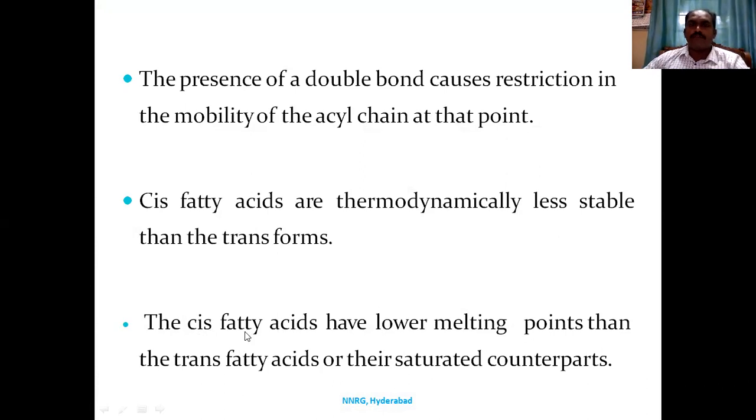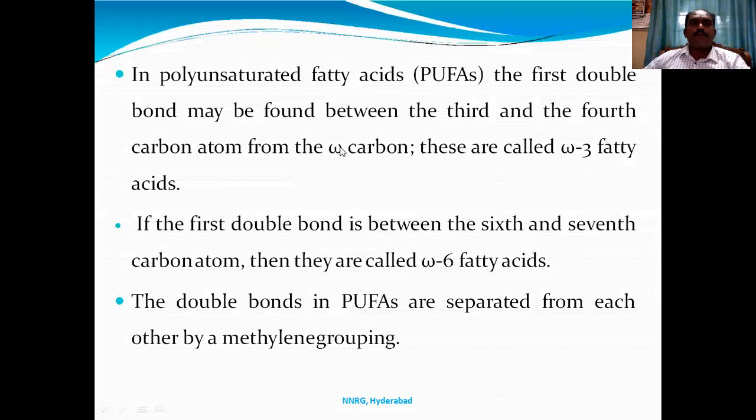a non-uniform, disorganized structure, and that is the reason the melting point is lower. Whereas in trans fatty acids, the structures are organized and straight, and they have high melting points. In polyunsaturated fatty acids, the first double bond may be found between the third and fourth carbon